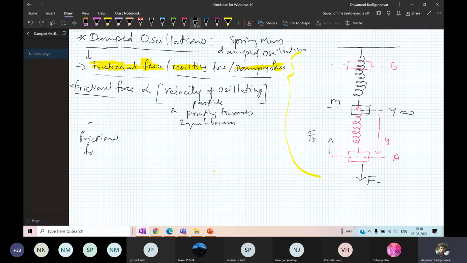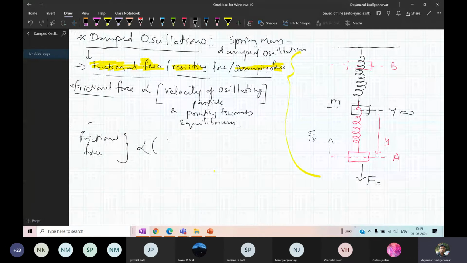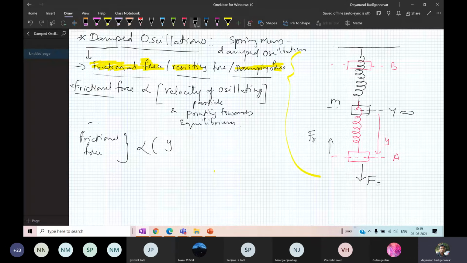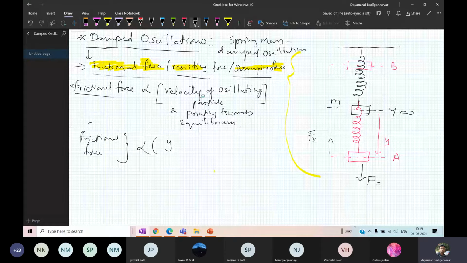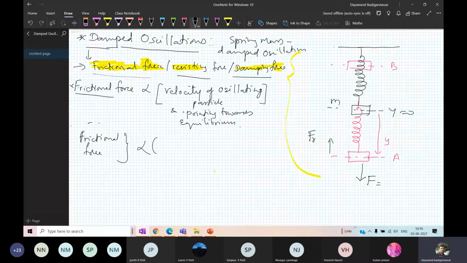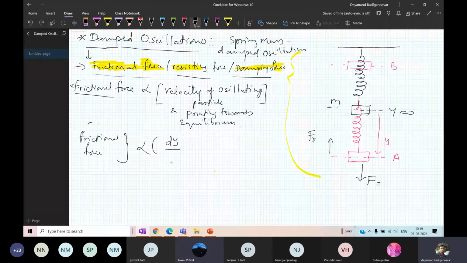Are we able to see, students? Sorry, it's not the displacement, it is proportional to velocity. So what is velocity? If y is the displacement, then I can write dy by dt as the velocity. Keep in mind, it is velocity, not the displacement. And it is pointing towards the equilibrium, which means it is negative.